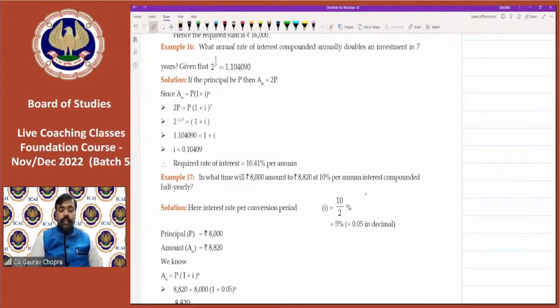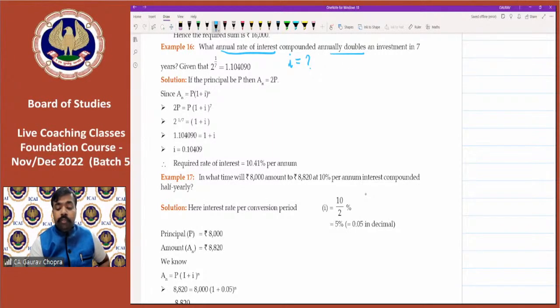What annual rate of interest compounded annually doubles an investment in 7 years? So I will repeat these tricks in different questions so that you will be able to correlate with every question. All right. So what will be the annual rate of interest? So this time we have to calculate the rate, that is I. Then compounding doubles an investment in 7 years. The amount is getting doubled.